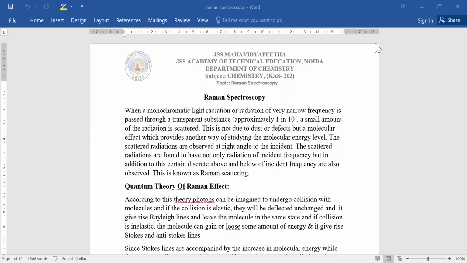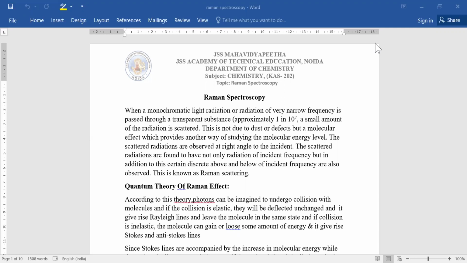When a monochromatic light radiation, or radiation of very narrow frequency, is passed through a transparent substance, approximately 1 in 10 to the power 7, a small amount of the radiation is scattered. Actually, this is not due to dust or defects, but a molecular effect which provides another way of studying